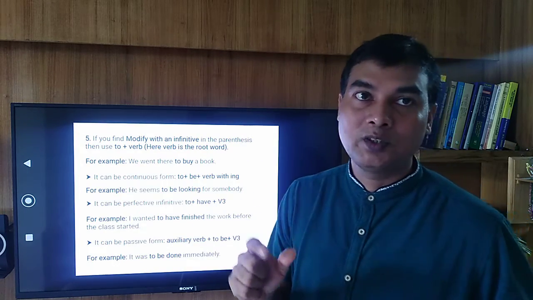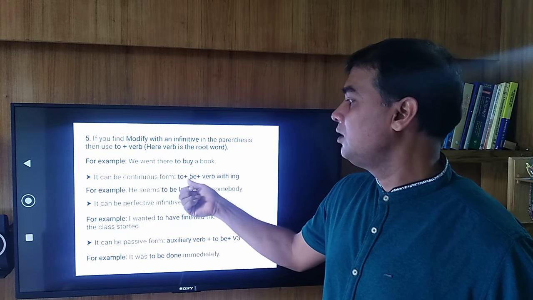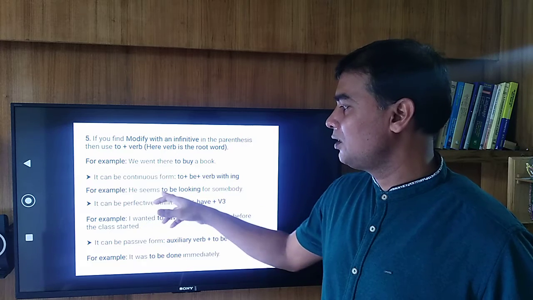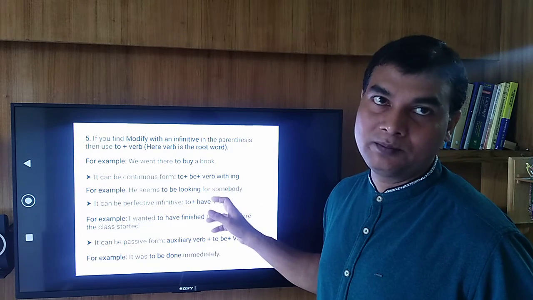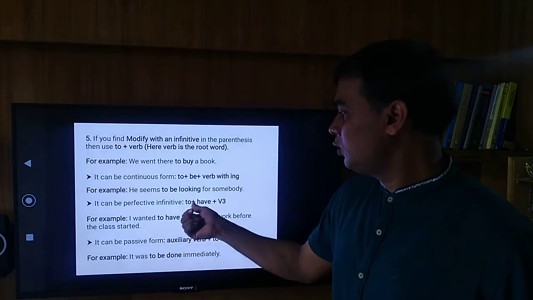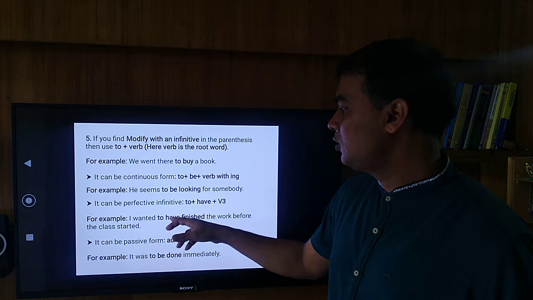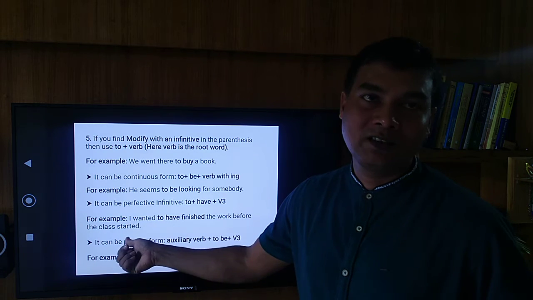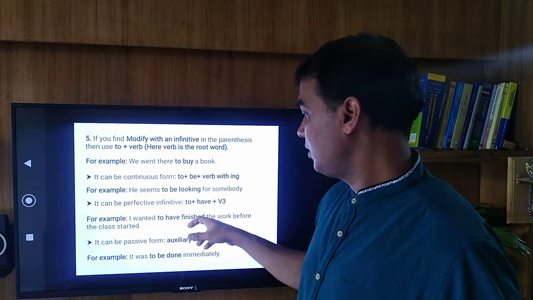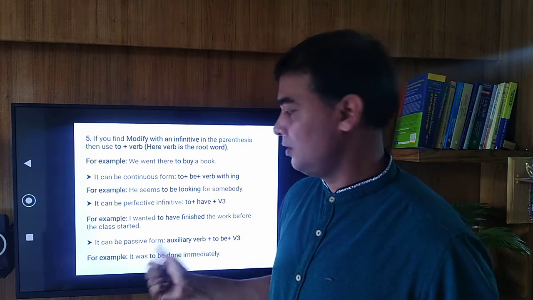And one thing you should remember, that an infinitive can be in continuous form, and in that case the structure will be to plus be plus verb with ing. For example, he seems to be looking for somebody. Again, it can be a perfective infinitive. That means to plus have plus the past participle, that means verb 3. For example, I wanted to have finished the work before the class started.